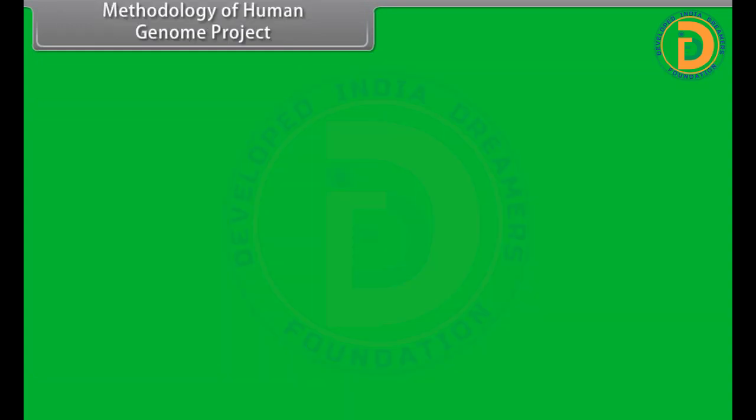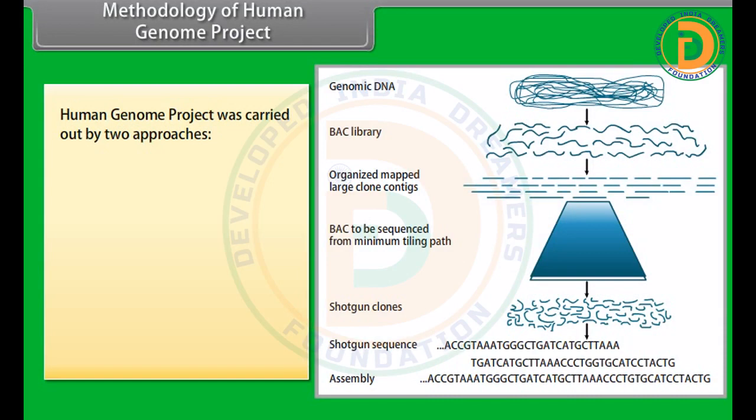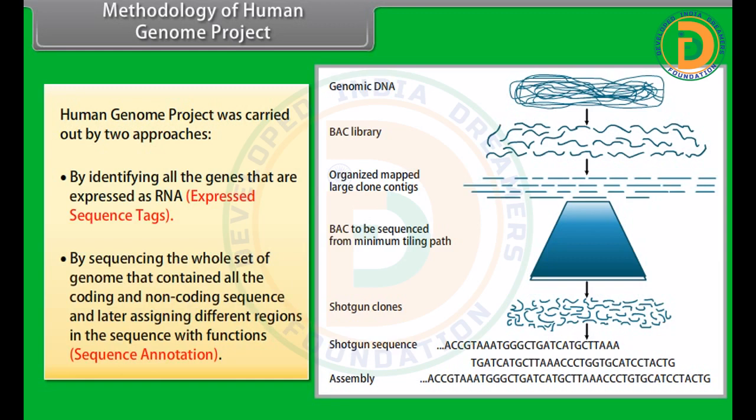Methodology of Human Genome Project. The Human Genome Project was carried out by 2 approaches. By identifying all the genes that are expressed as RNA, expressed sequence tags, and by sequencing the whole set of genome that contained all the coding and non-coding sequence and later assigning different regions in the sequence with functions.